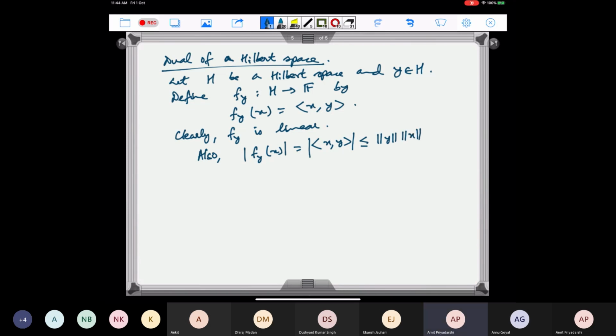This is by the Cauchy-Schwarz inequality.